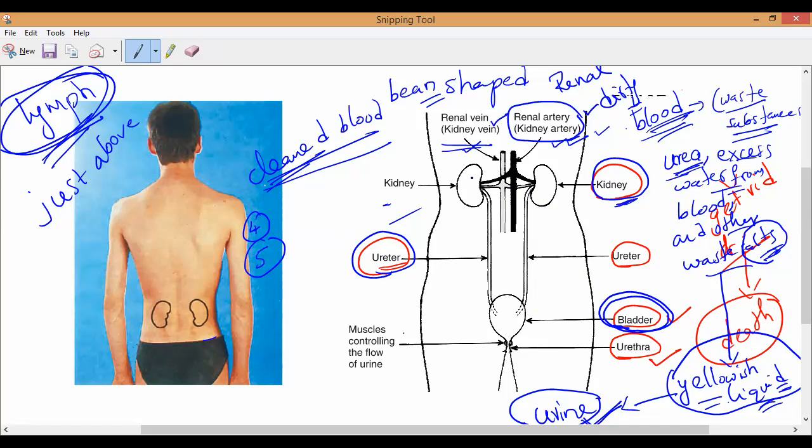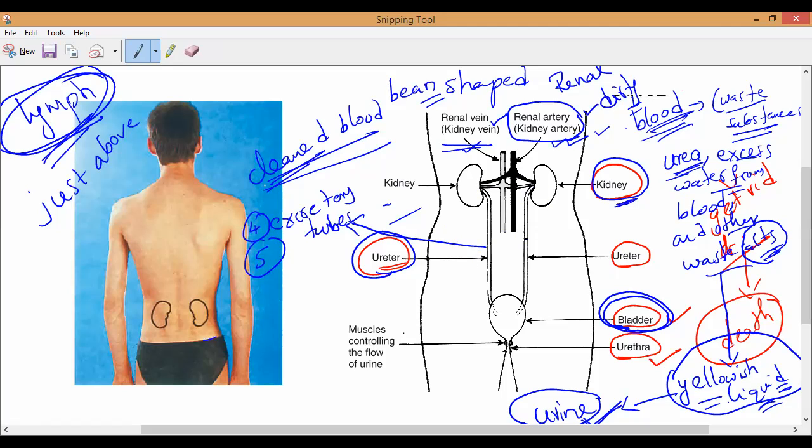So the cleaned blood is carried away from the kidneys by the renal vein, and the two ureters are called excretory tubes. We have two tubes: one coming from the right kidney, one from the left kidney. Correct or not?